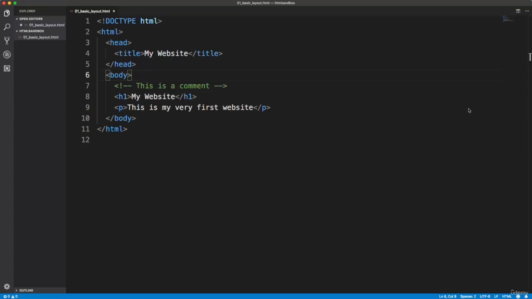Alright guys, so in this video I want to show you how to install something called Live Server, which is something we'll be using through the course. And basically it's an extension to VS Code that'll allow us to open our HTML pages on a little development server as opposed to opening them in the file system.